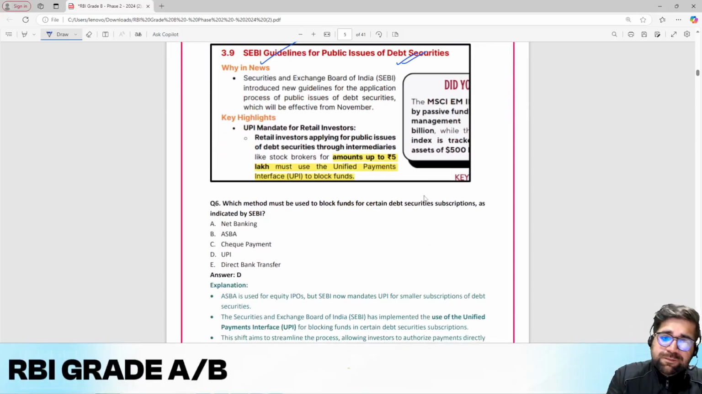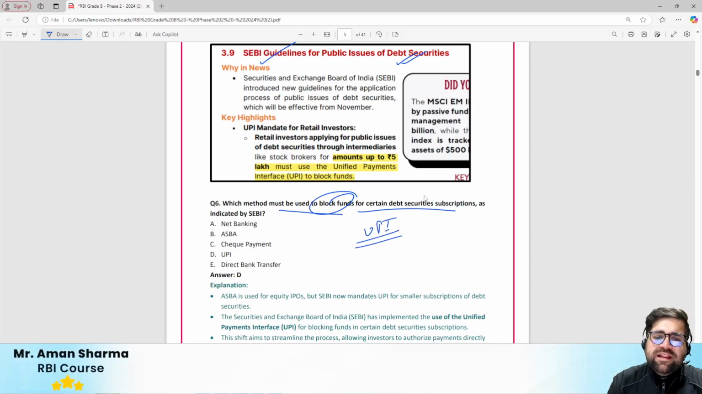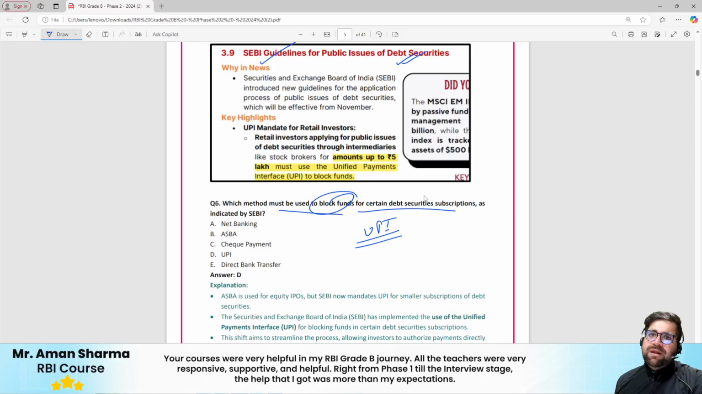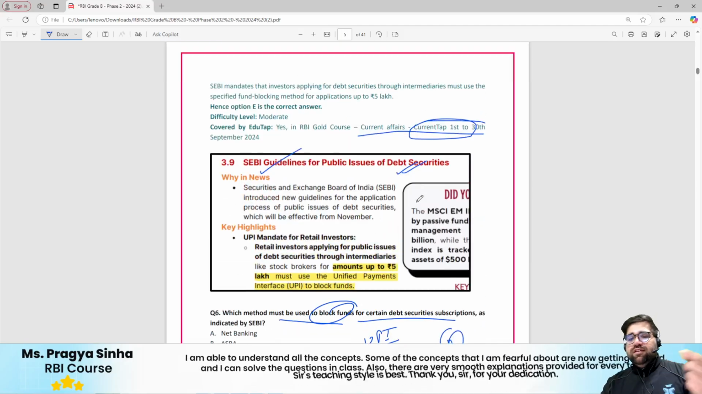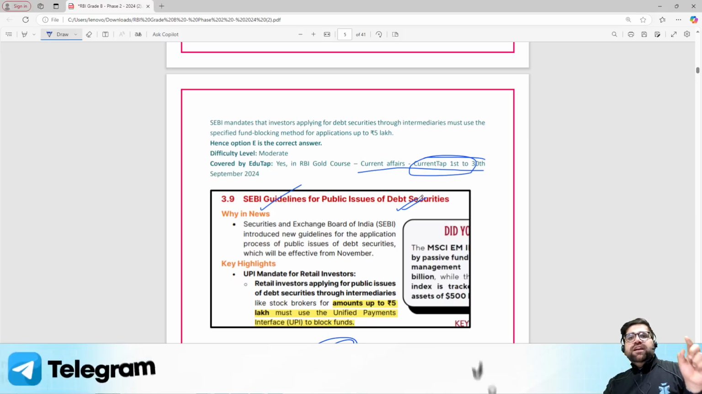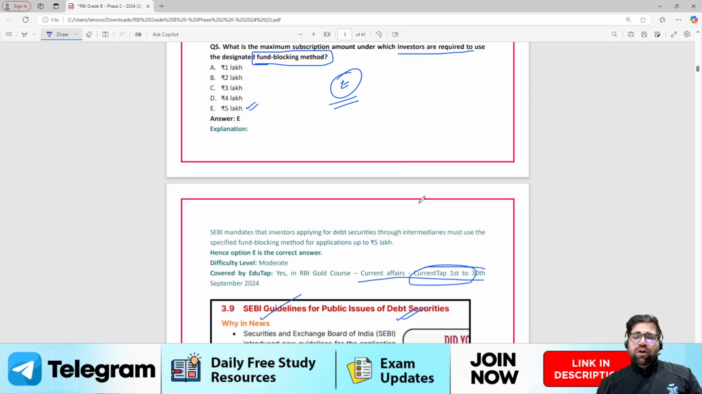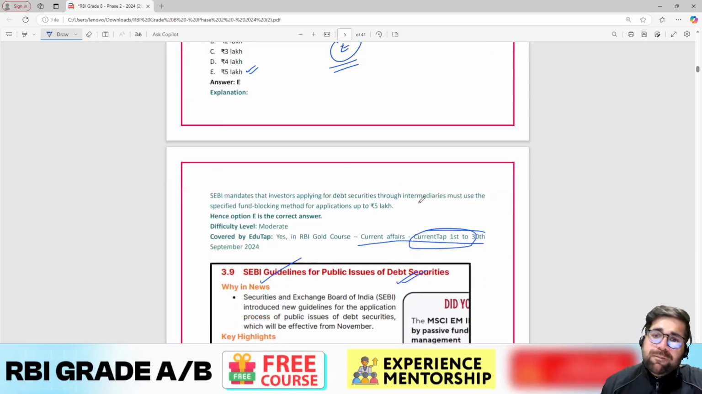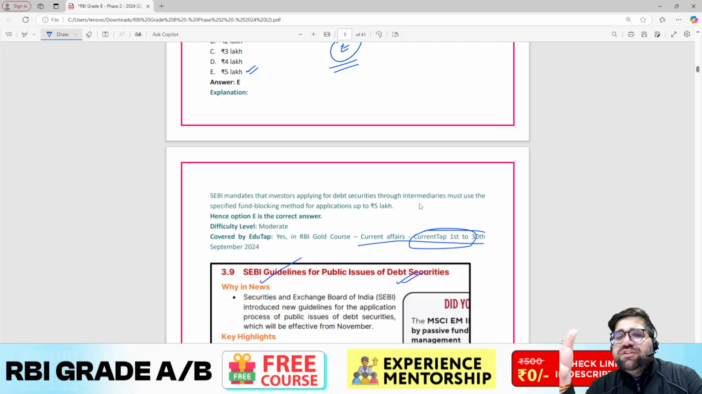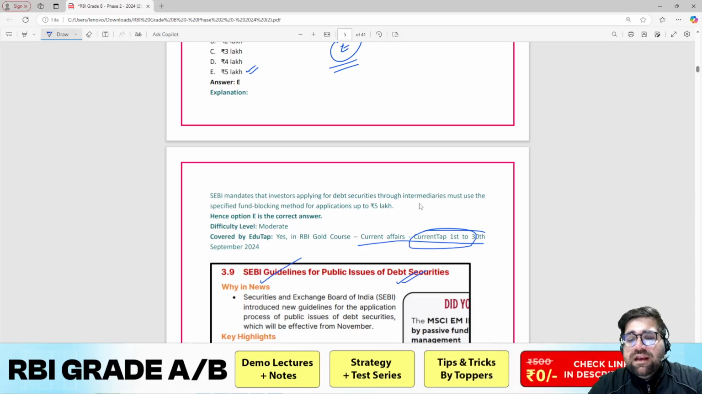Next, which method must be used to block funds for certain debt securities subscription? We all know that SEBI, RBI and they all are promoting UPI, Unified Payment Interface. So the correct answer over here was option number D. Now there are, if I'm not wrong, 4 to 5 questions which are based on the single notification which was released by SEBI. So notifications which are released by SEBI or by RBI are definitely important, but you don't have to do all the notifications which are released by SEBI. Focus on only those notifications which are directly relatable to your syllabus.